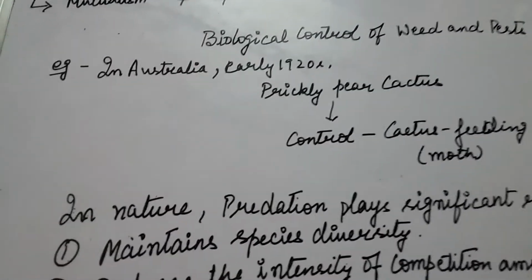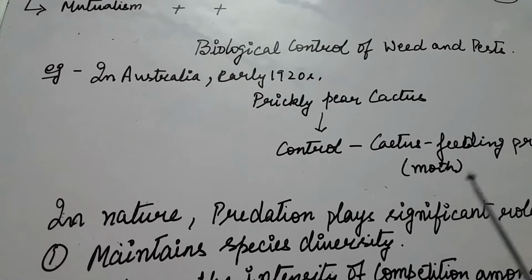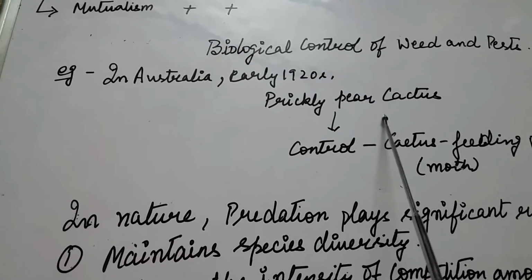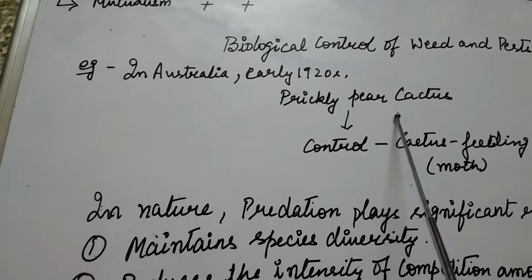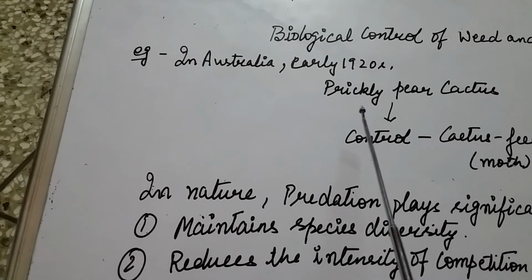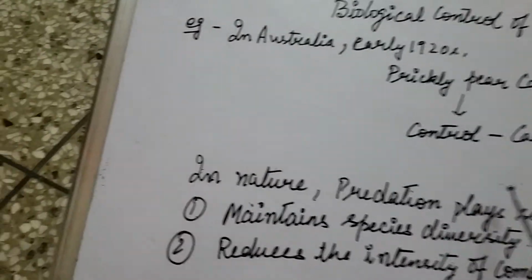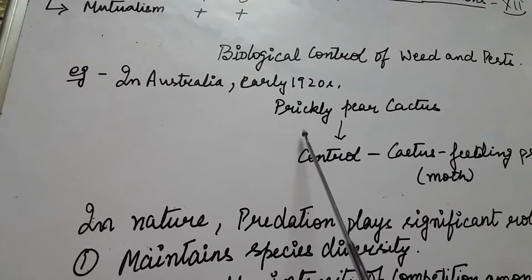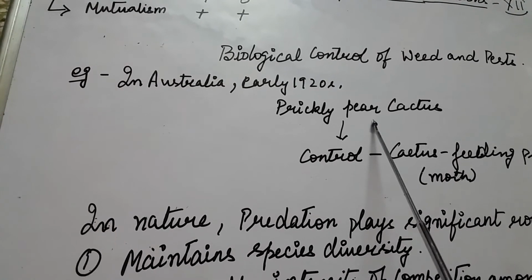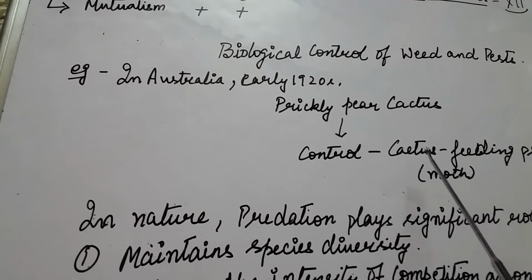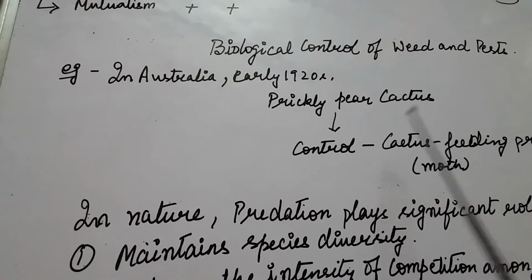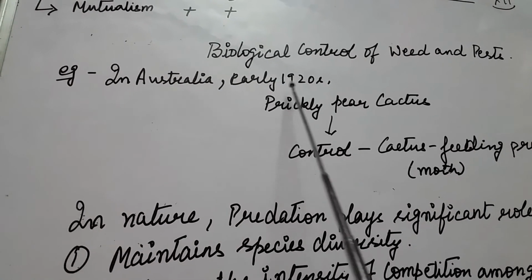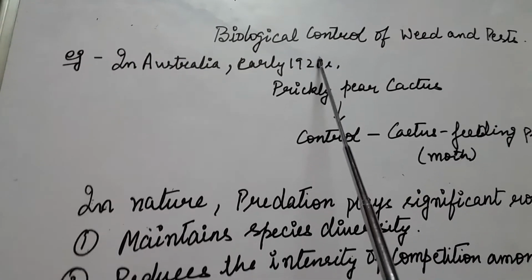These moths were introduced to control the growth of prickly pear cactus, and with the introduction of this natural enemy, the moth was acting as a predator for the prey, and the land was controlled by using the biological control.